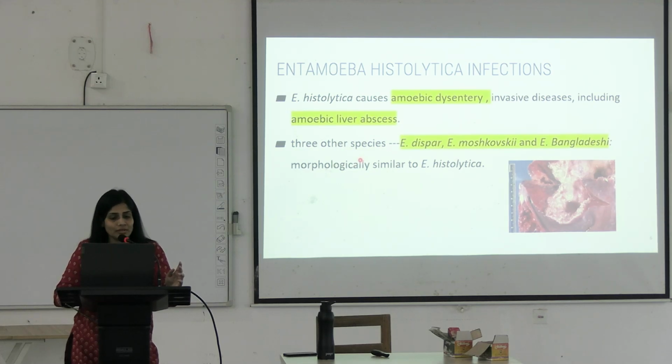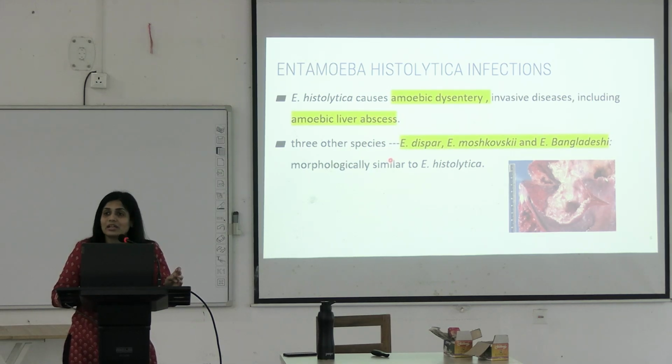Okay. Then there are 3 other species that you have to know. There is Entamoeba dispar, Entamoeba moshkovskii and Entamoeba bangladeshi. These Entamoeba are structurally similar to Entamoeba histolytica.